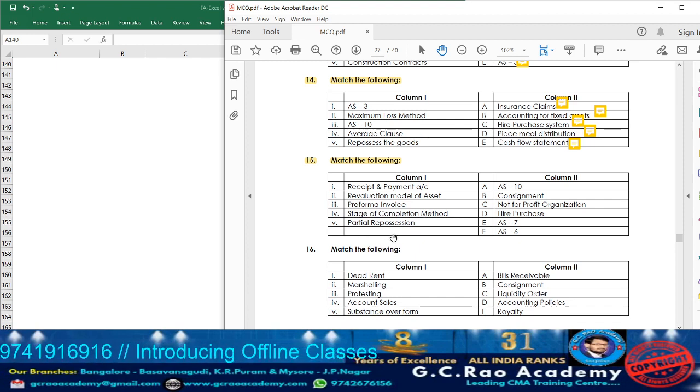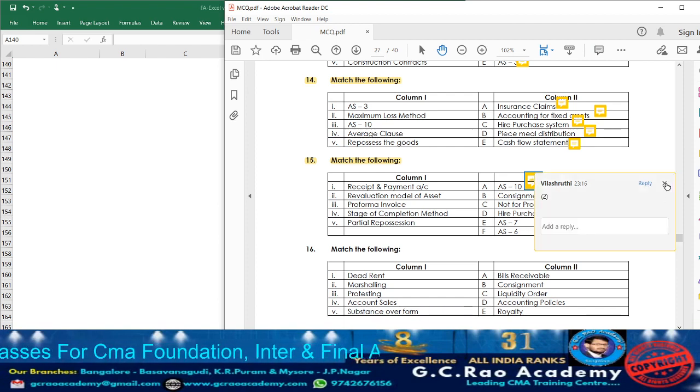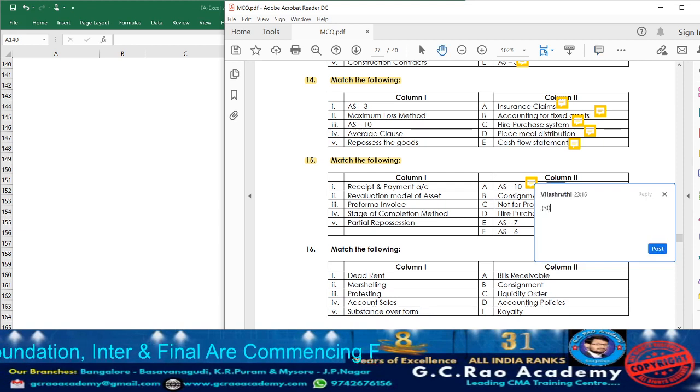Partial repossession, hire purchase. So now let us match with column 2. AS10 deals with what? Revaluation model of asset. So against that, take down point number 2. Next, consignment. In consignment, pro forma invoice. So against that, write down point number 3.